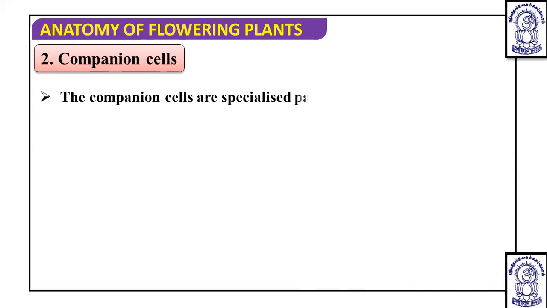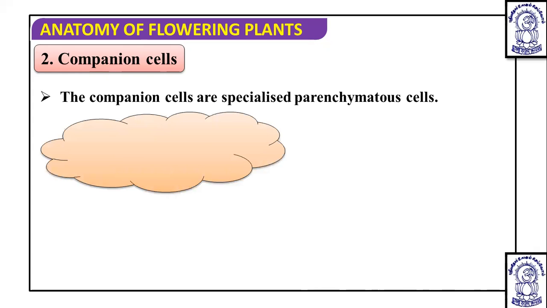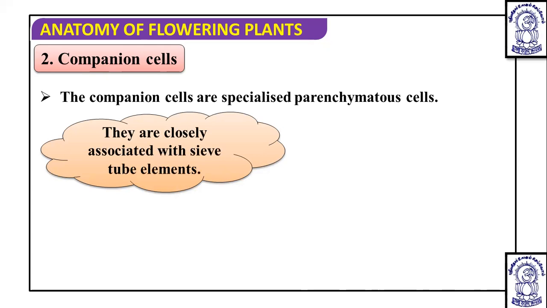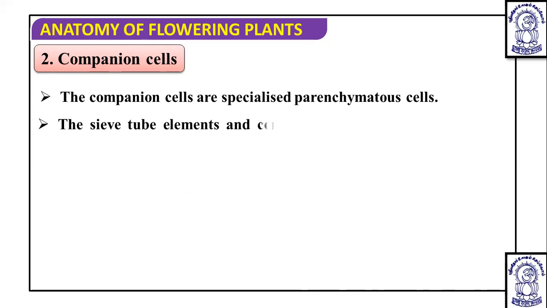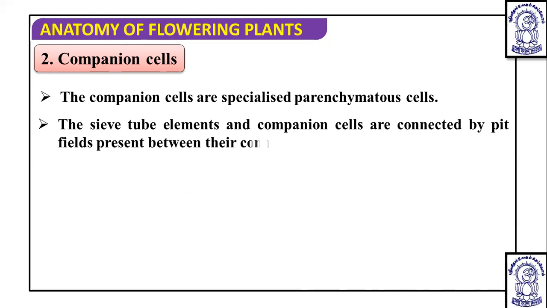Now next we are going to discuss another component of the phloem, that is the companion cell, which is present beside the sieve tube element. These are specialized parenchyma cells, closely associated with the sieve tube element. The sieve tube element and the companion cell are connected by pits on their common longitudinal wall. Between them you will see some unthickened areas, and those are the pits. Through these pit fields, the nucleus of the companion cell maintains the function of the sieve tube element.